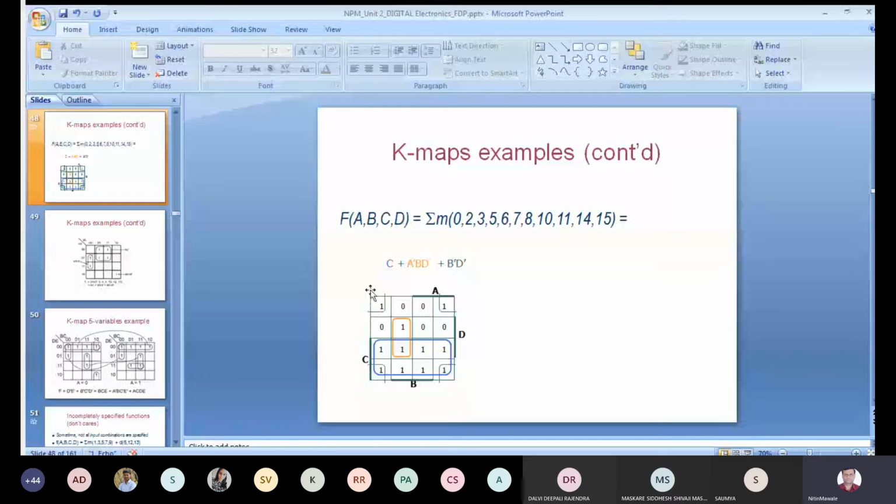Or suppose you take CD at the upper side and AB at the lower side, then your problem will convert into some different layout, so you have to draw a different K-map where the cell numbers are different. In most of the books they have given this type of format, and that is the format we are referring to. So always consider AB as MSB at the upper side, and the lower variables at the lower side.